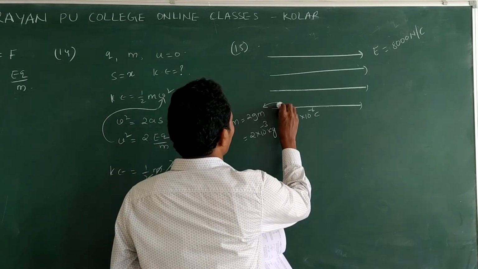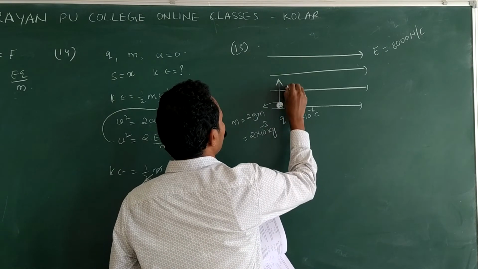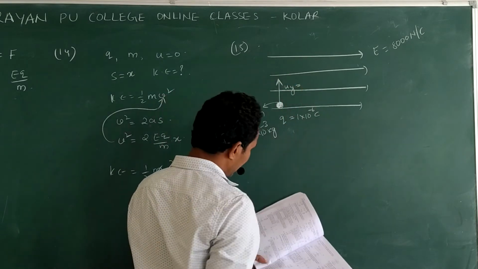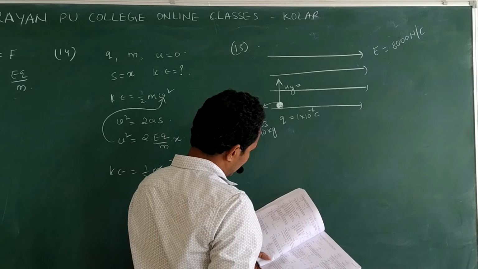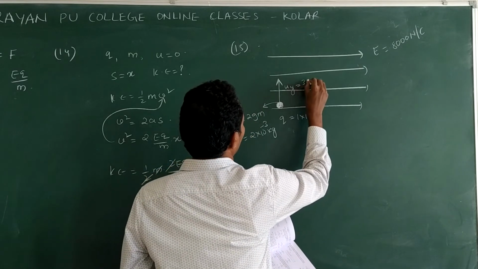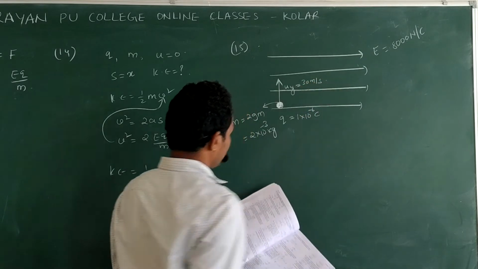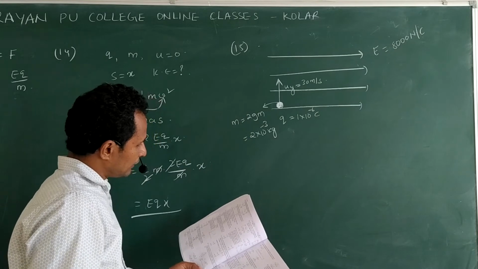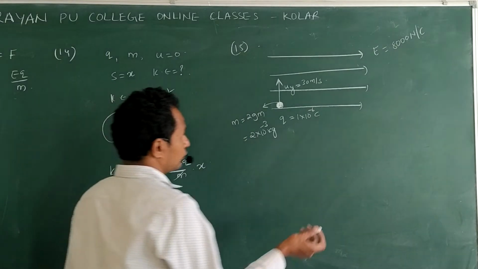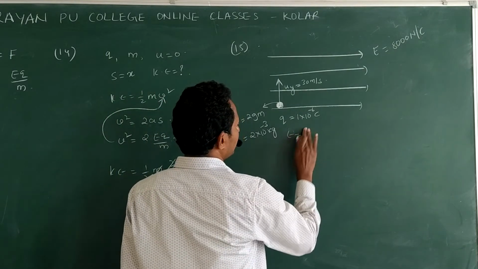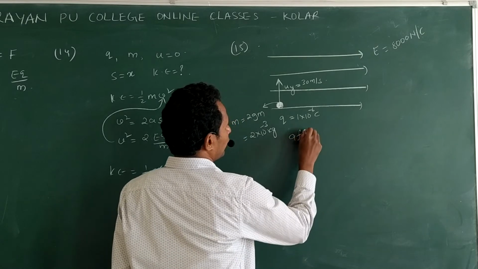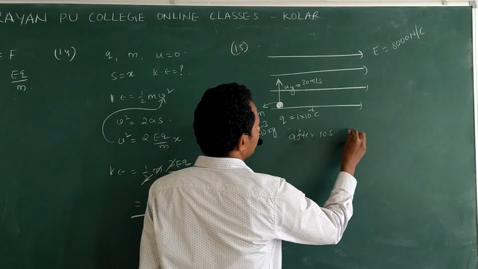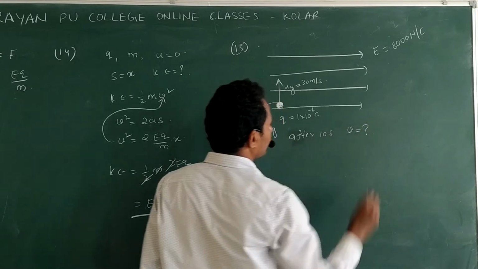So they projected like this. So initial velocity along y direction is given as 30 meter per second, and they are asking its speed after 10 seconds. After 10 seconds, v is question mark.